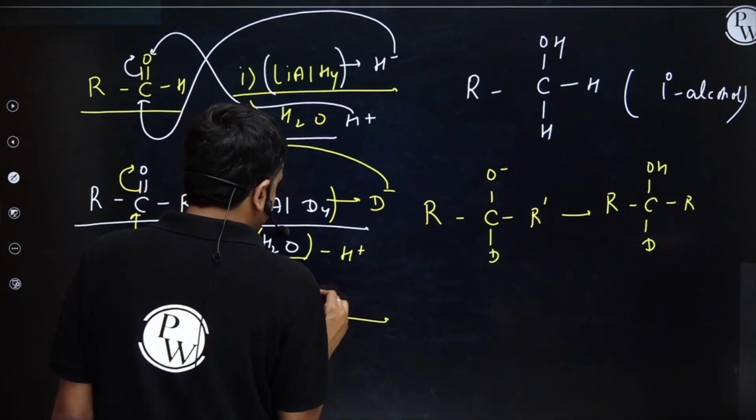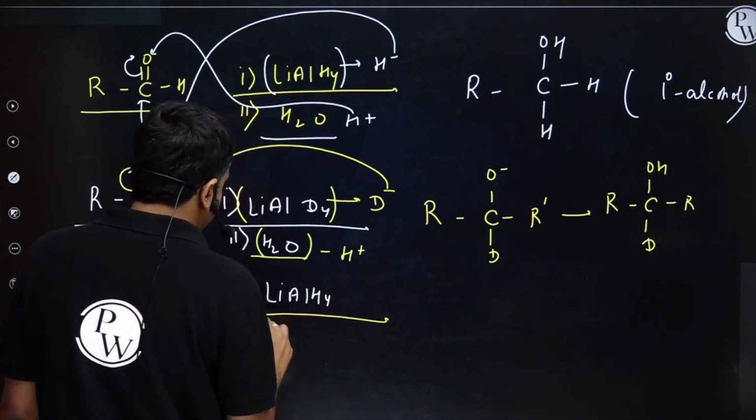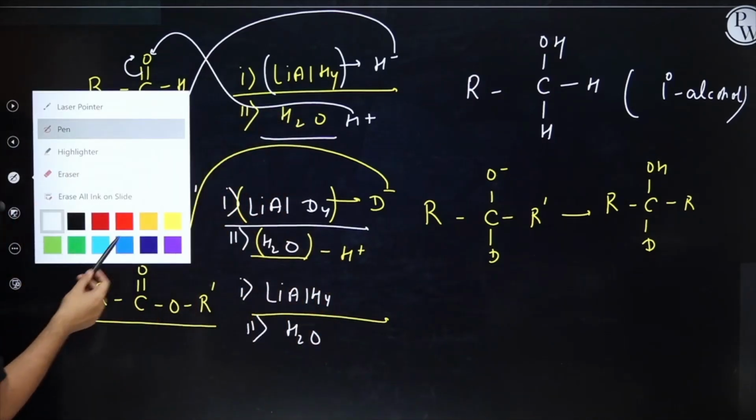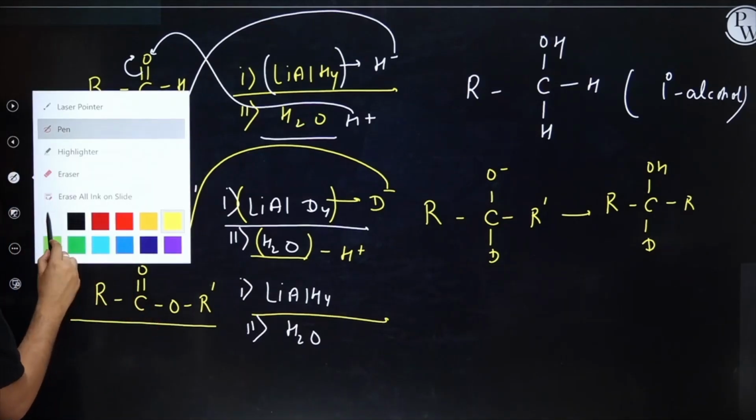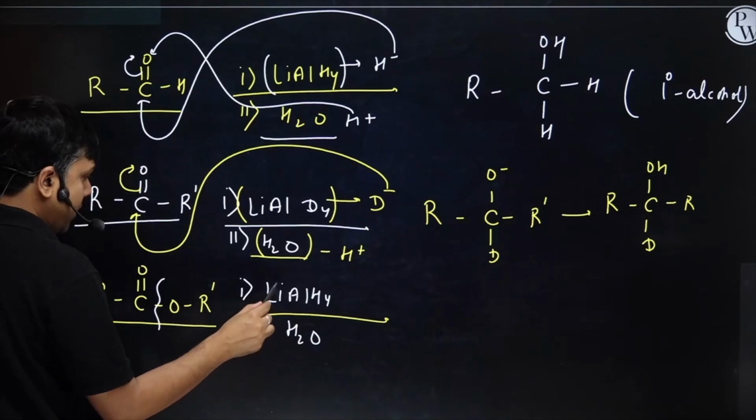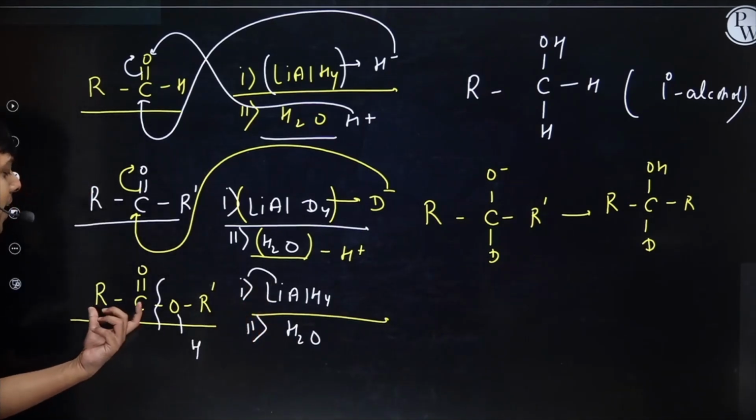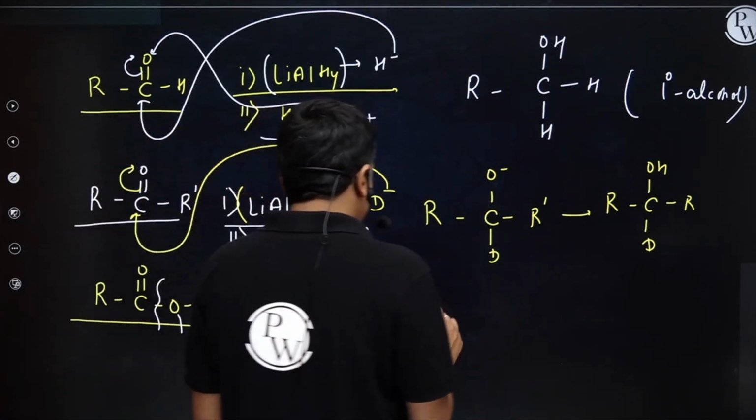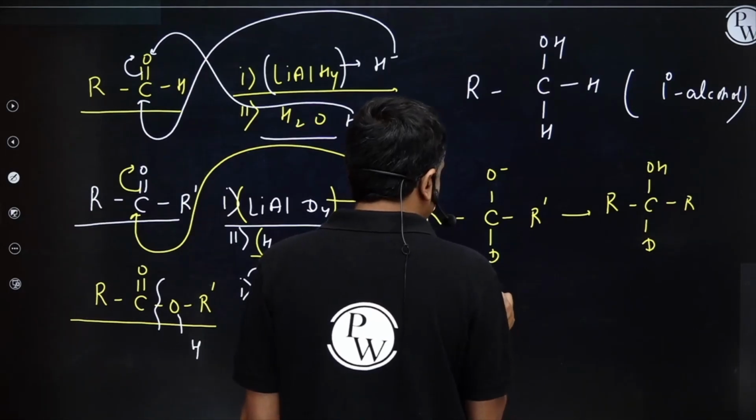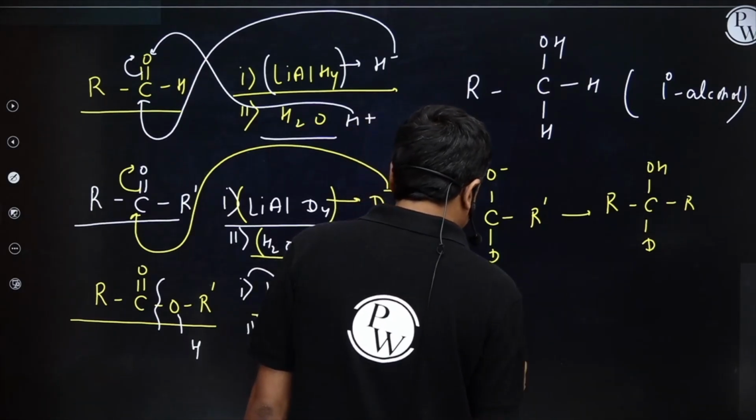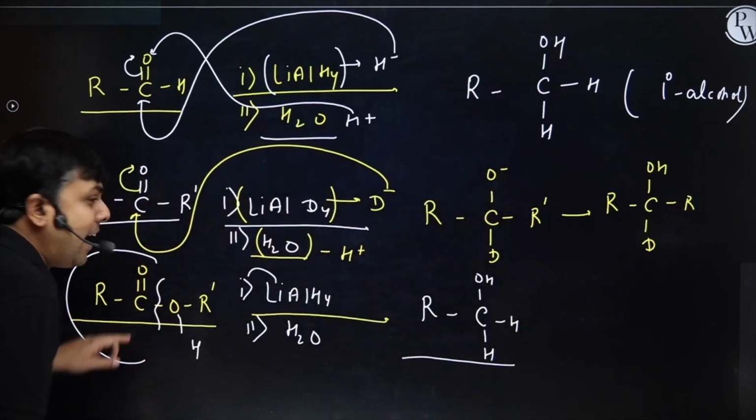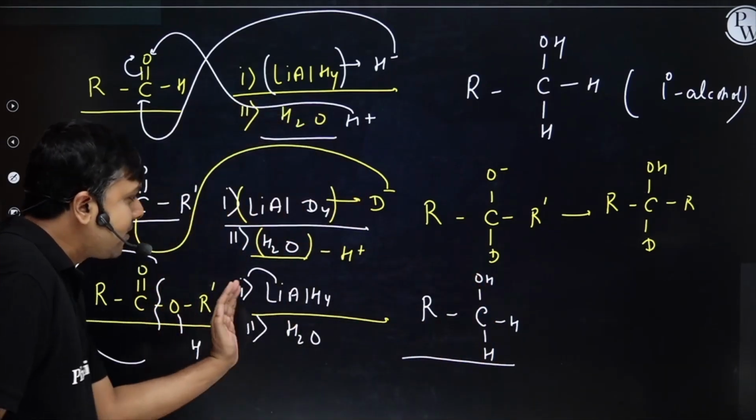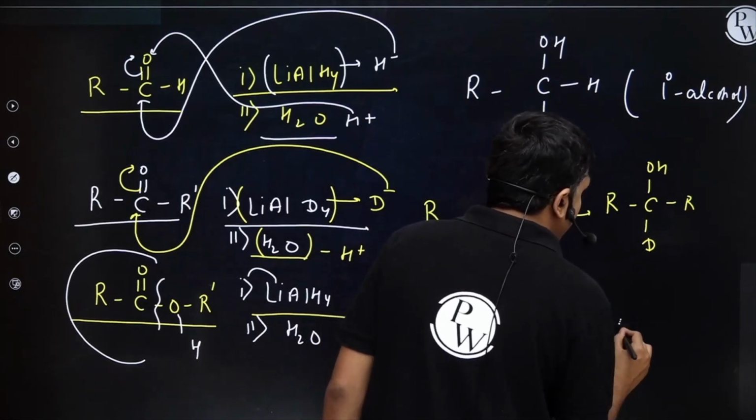LiAlH4: I'm having an ester, and it's treated with LiAlH4 in the first step, and in the next step it's treated with water. What you need to do? Simple, I'm giving you a shortcut. Cleave this bond, add one hydrogen over here, and then reduce this aldehyde to primary alcohol. So you will have the product as RCH2OH, right? From here I was having an aldehyde, and this aldehyde is reduced to a primary alcohol, and now this RO part is getting converted to alcohol R-OH.